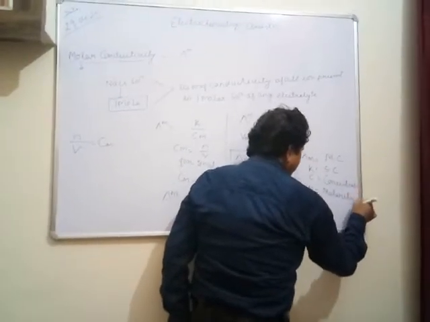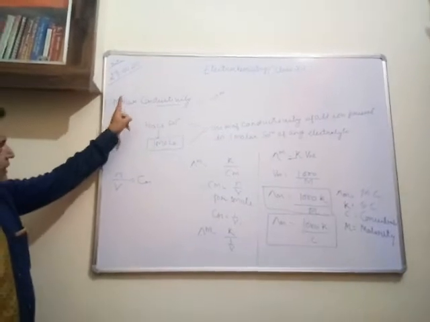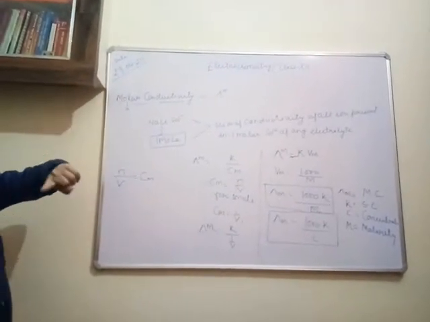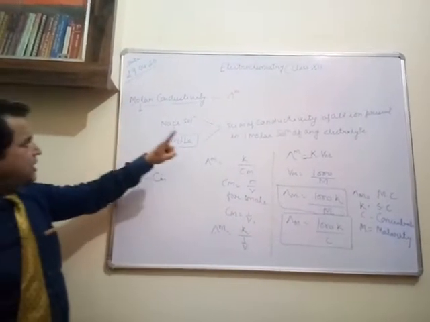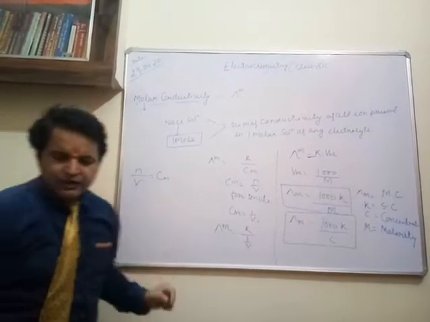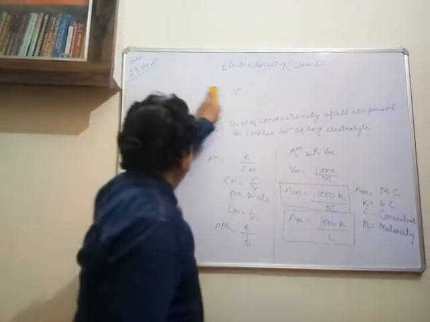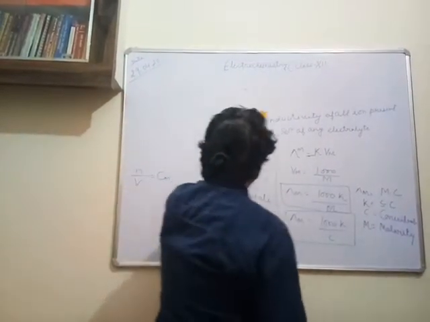This is molar conductivity. Initially we studied electrical conductance, then specific conductivity, and now molar conductivity. Now we will discuss the units of specific conductivity and molar conductivity.